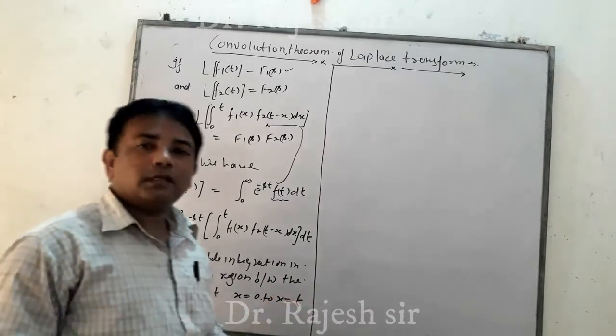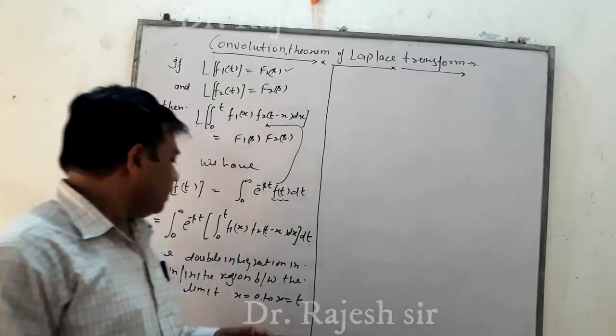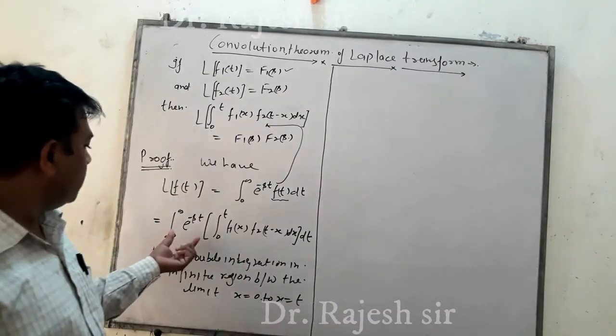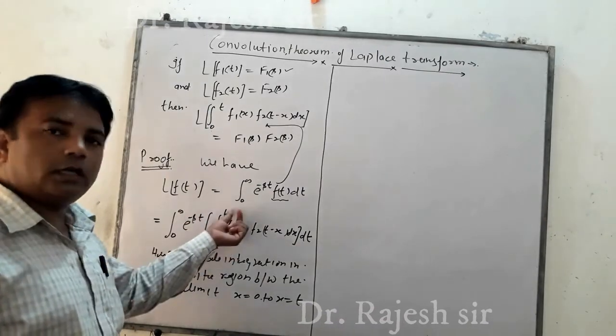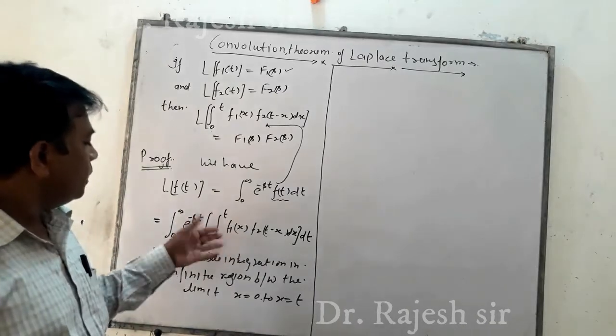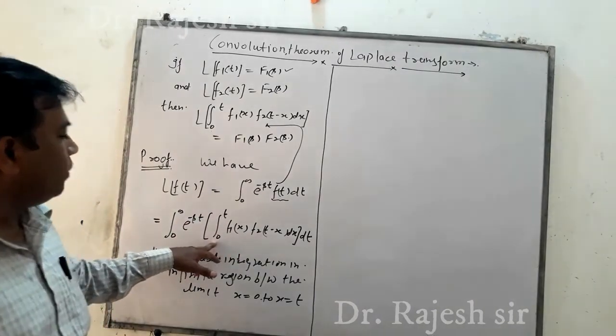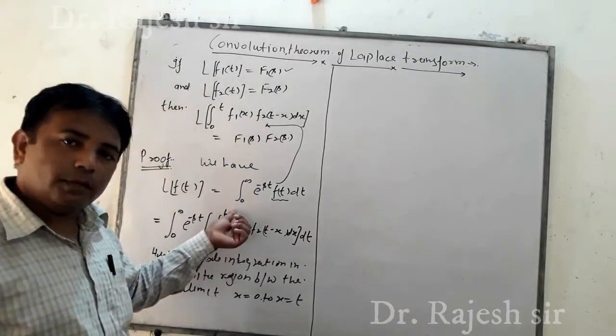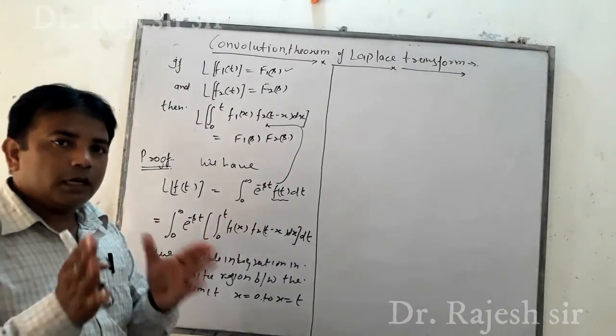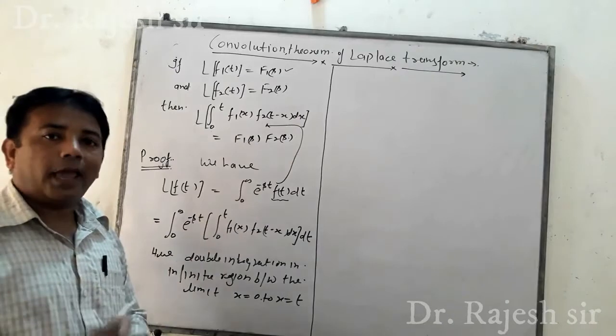We taught in the previous class: if the limits in the double integration are 0 to infinity and 0 to t, then we see the limit given in terms of two variables, x and t.